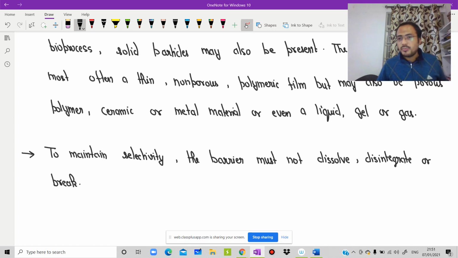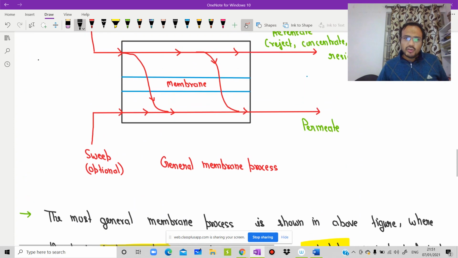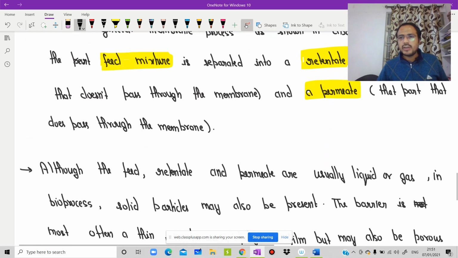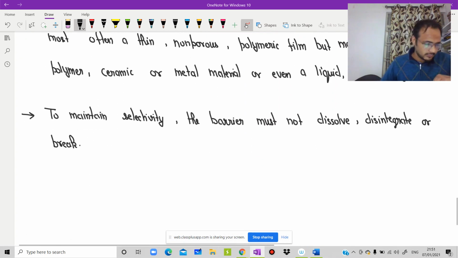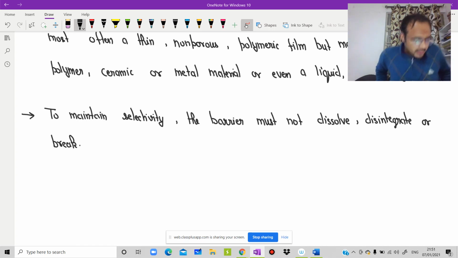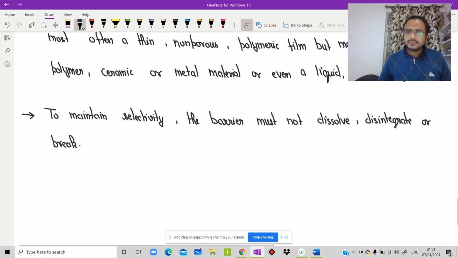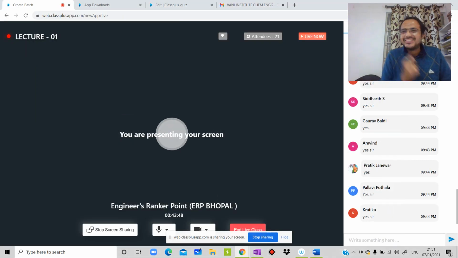Now, one question should be in your mind, sir: what do you mean by sweep, and what is the use of sweep? We know a sweeper; what is the work of a sweeper? To clean things. So here, what is the use of sweep, and what do we mean by sweep?